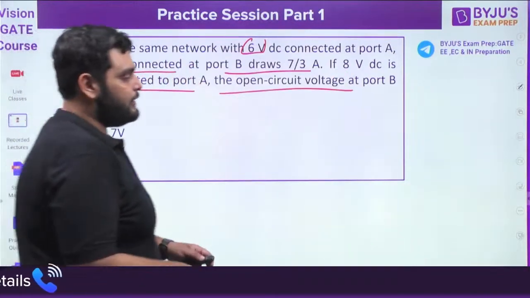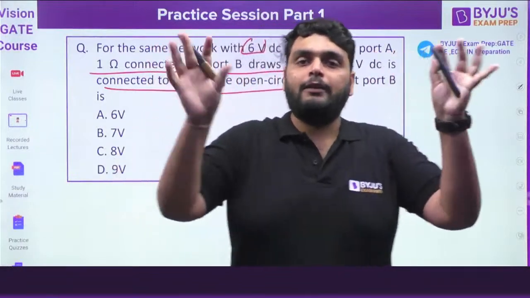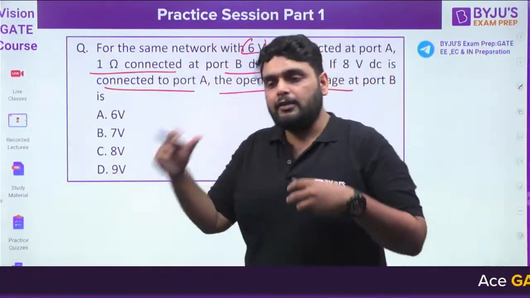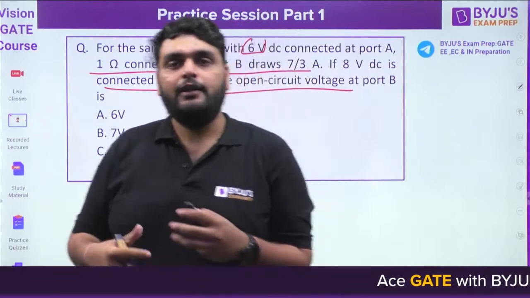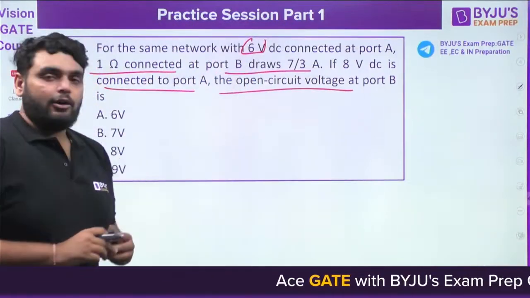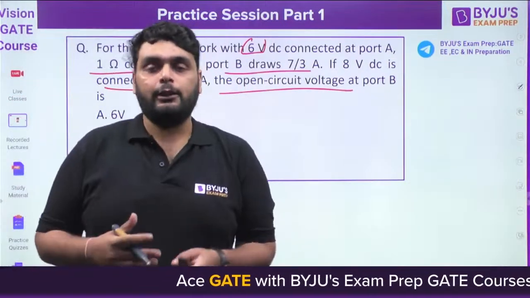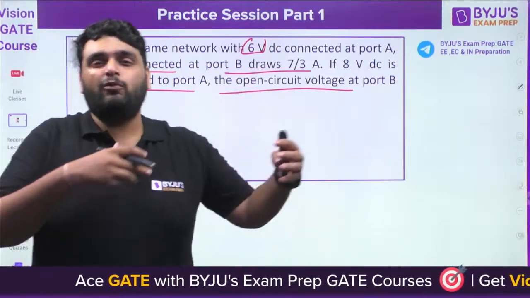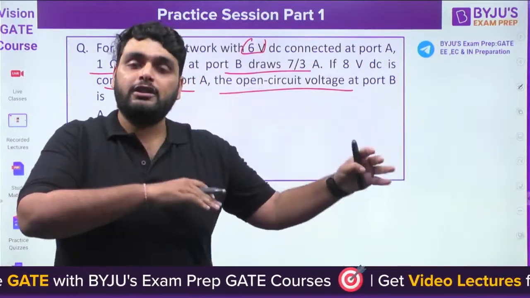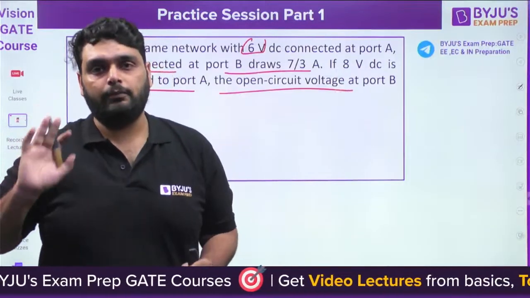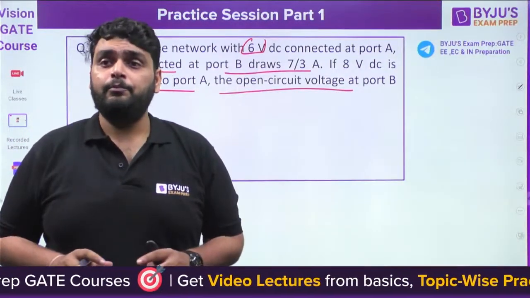Now you can see, a bombardment of a lot of information, so many voltages, so much current, resistance given. But always remember, whenever in a two-port network they are playing with so many voltages and currents, it means the question is 99% from Thevenin's theorem. So remember this point.